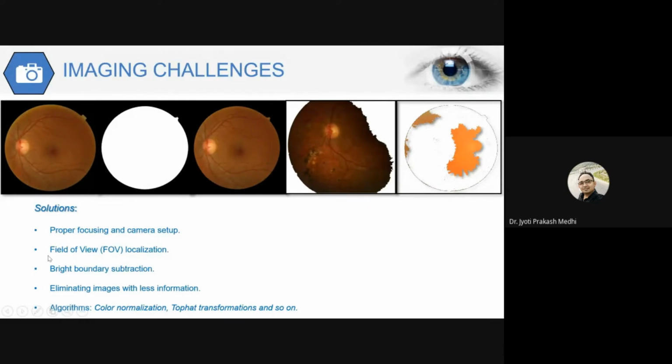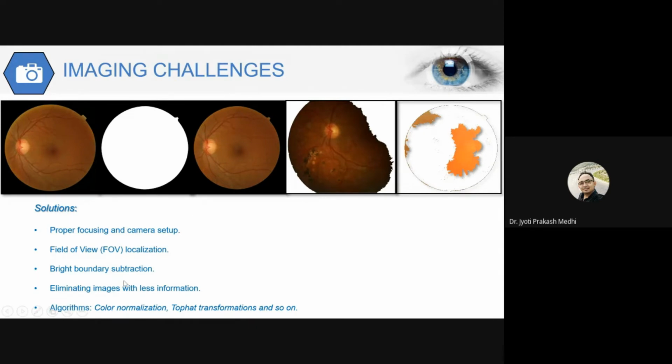Now, solutions are proper camera focusing, and removing the dust particles which may fall over the camera lens. Then field of view localization. Field of view means the region which is required. As we can see in this second image, this is called the field of view. Here only the required information is kept. That means our required information is the retinal image, not the background. That is why we are keeping only this field of view information. So field of view localization helps in removing the unwanted regions.